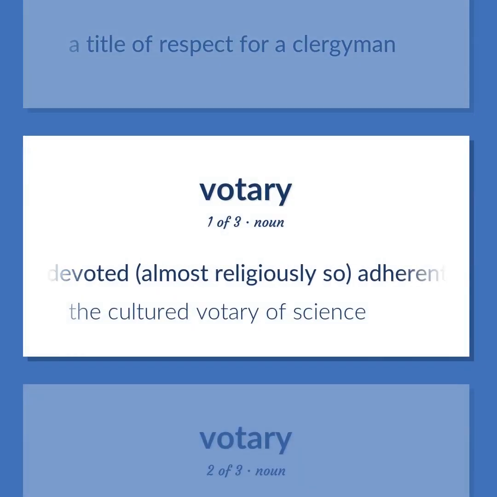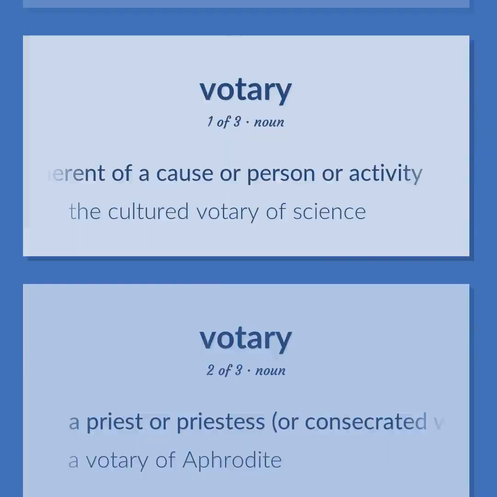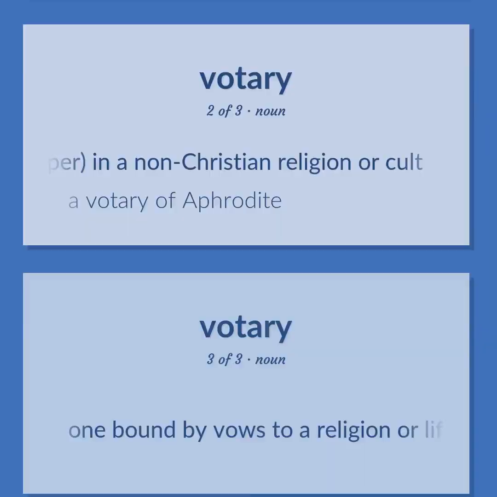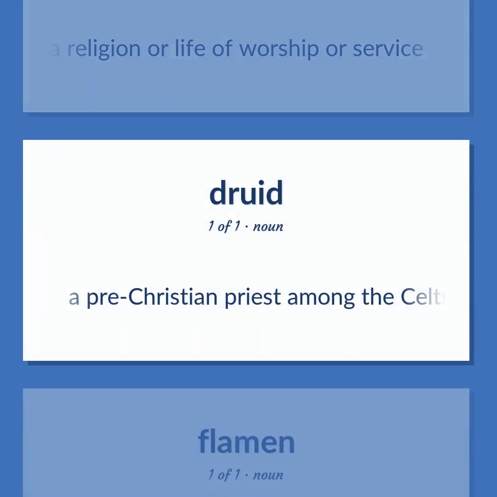A devoted, almost religiously so, adherent of a cause or person or activity. The cultured votary of science. A priest or priestess, or consecrated worshipper, in a non-Christian religion or cult. A votary of Aphrodite. One bound by vows to a religion or life of worship or service.